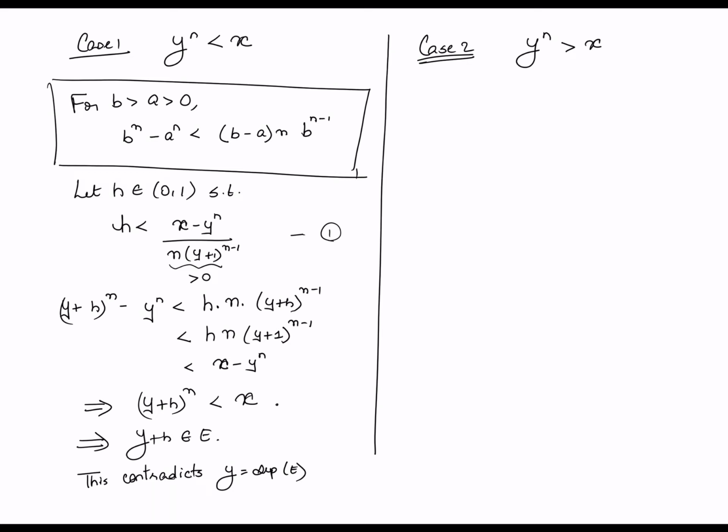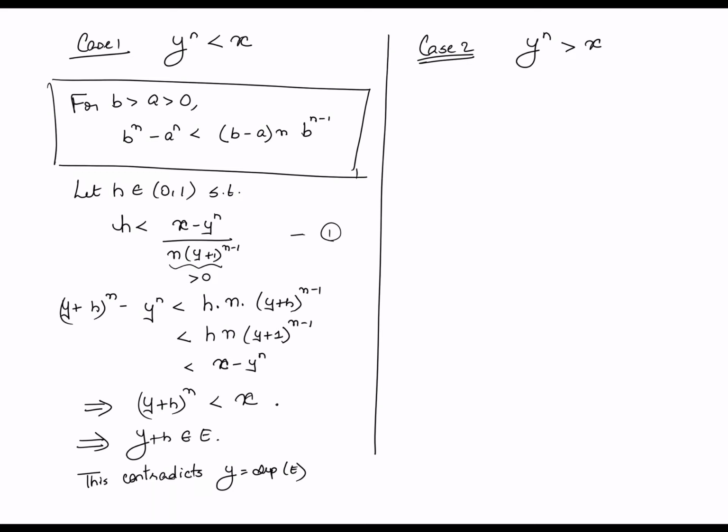Now if y raised to n is more than x, we are going to show that there is always some number which is less than y whose nth power is also more than x, right? Which implies that that smaller number is also a valid upper bound on E, which of course contradicts again the fact that y is the least upper bound of E. Okay, so let us see how that works.